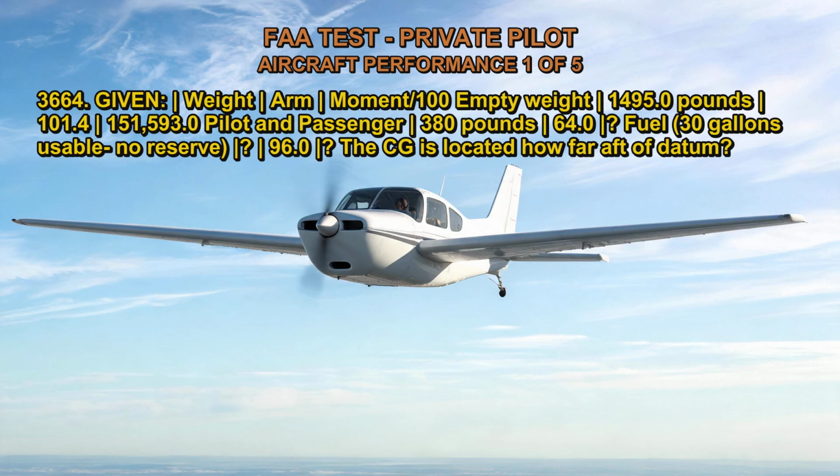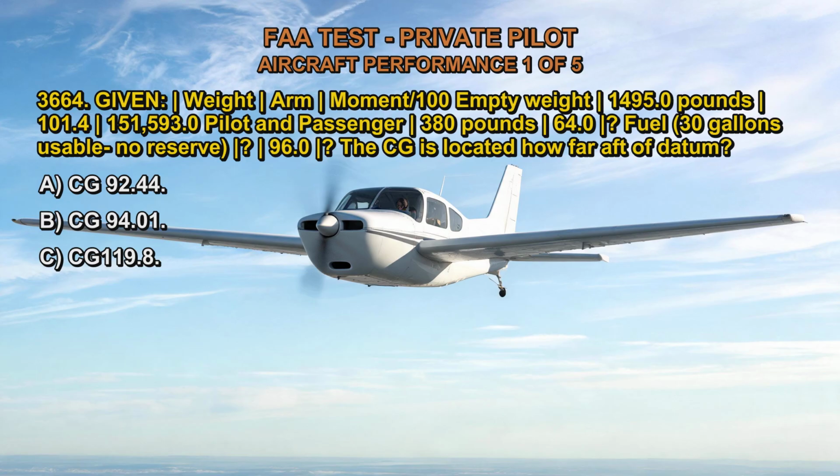3664. Given weight, arm, moment/100. Empty weight, 1,495 pounds, 101.4, 151,593.0. Pilot and passenger, 380 pounds, 64.0. Fuel, 30 gallons usable, no reserve, 96.0. The CG is located how far aft of datum? A. CG 92.44. B. CG 94.01. C. CG 119.8. The correct answer is B.